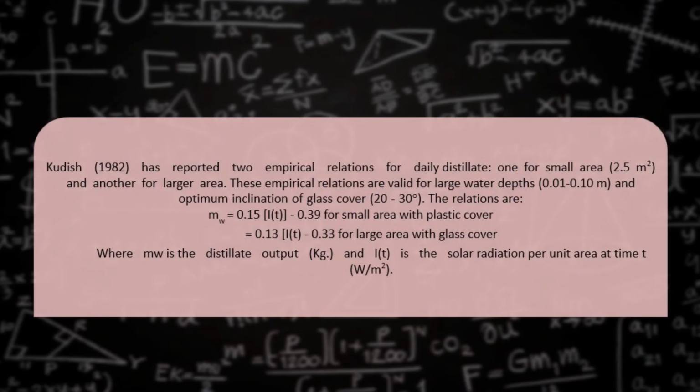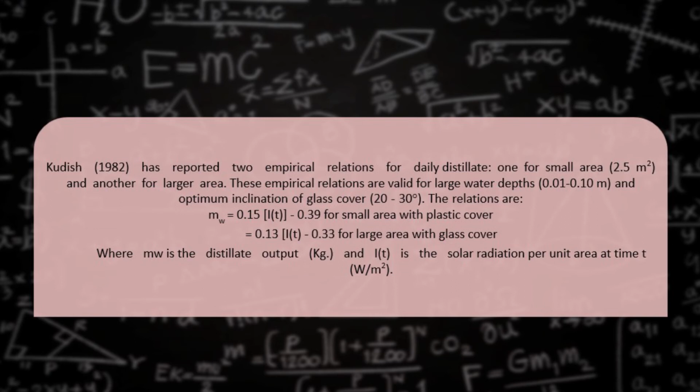Here you can see that CODIS has reported two empirical relations for the daily distillate, one for the small area, that is 2.5 meter square, and another for the large area. These empirical relations are valid for the large water depth, that is from 0.01 to 0.10 meter, and optimum inclination of glass cover, that is from 20 to 30 degree.